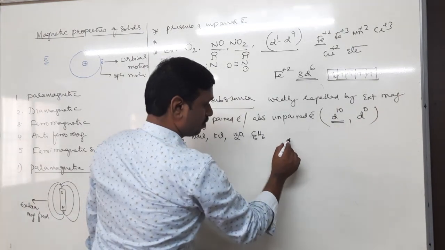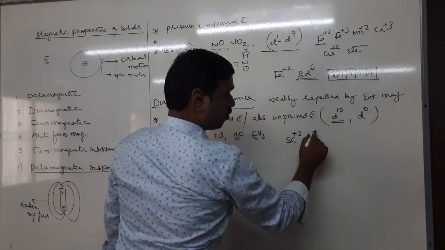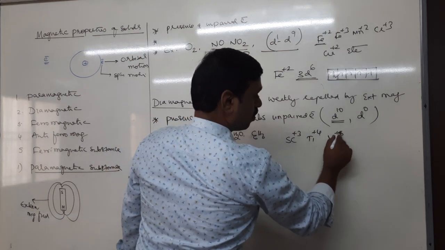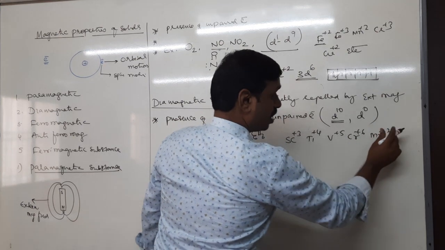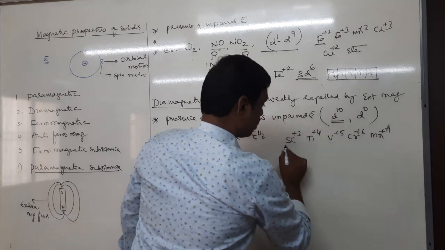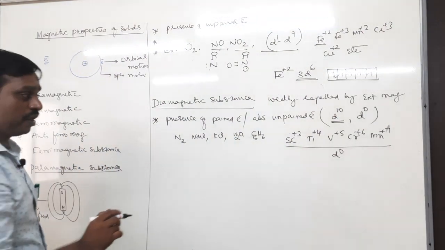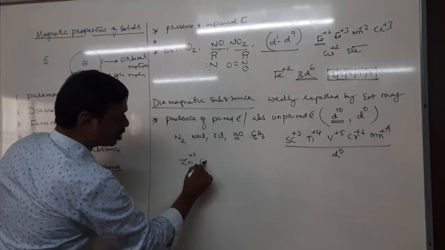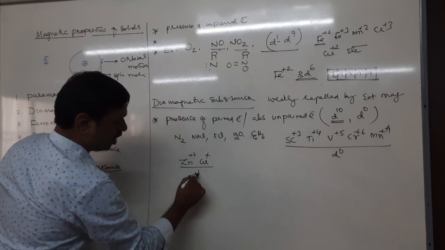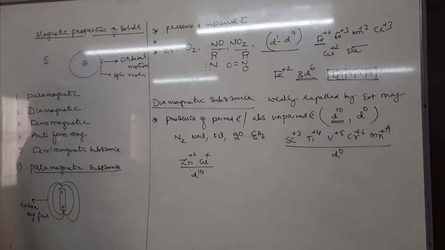For d0, I can take scandium+3, titanium+4, vanadium+5, chromium+6, manganese+7. All these have d0 electronic configuration. Whatever d10: zinc+2, Cu+. So both are d10. Therefore, d0 and d10 electronic configurations are diamagnetic substances.